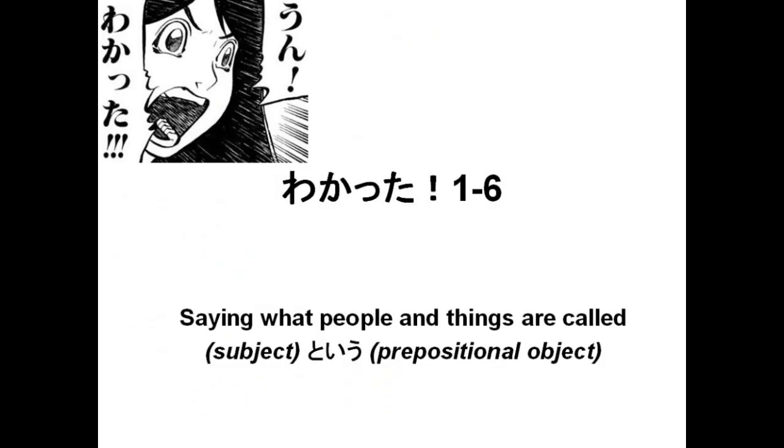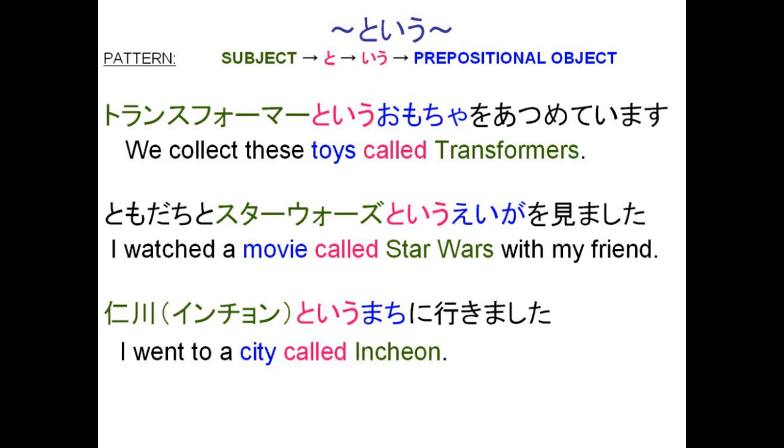1.6, saying what people and things are called, having a subject followed by to yuu, followed by a prepositional object. So the pattern here is to take a subject followed by to, and then followed by yuu, followed by a prepositional object. So the first example here is Transformer, that's our subject. To yuu, our prepositional object here is omocha, followed by o atsumeteimasu. Transformer to yuu omocha o atsumeteimasu. We collect these toys called Transformers. Tomodachi to Star Wars to yuu eiga o mimashita. I watched a movie called Star Wars with my friend.